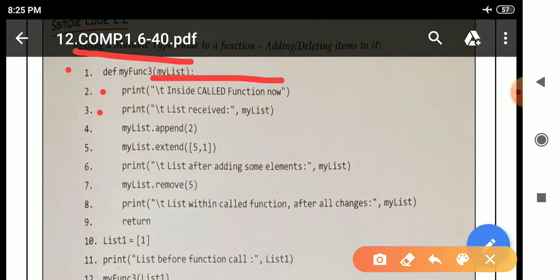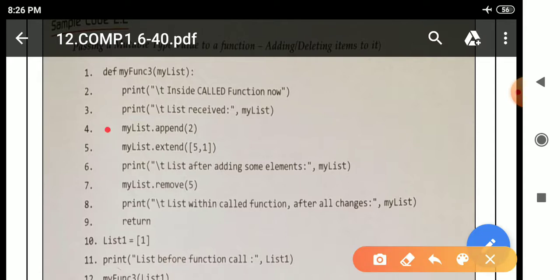After that it will move to line number 3. In line number 3 there is another print statement in parentheses: quotation, backslash t, "list received", backslash t for tab space, and it will print this, and comma, and my list. The value of my list is 1. Till here the value of my list is 1. After that, in line number 4 and line number 5 there is calculation.